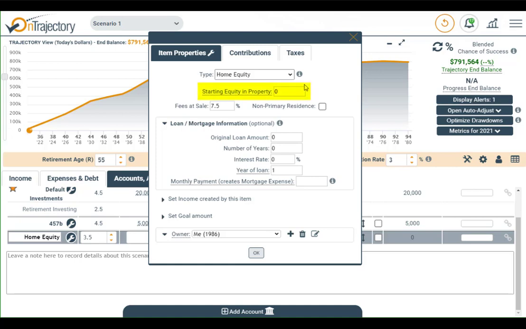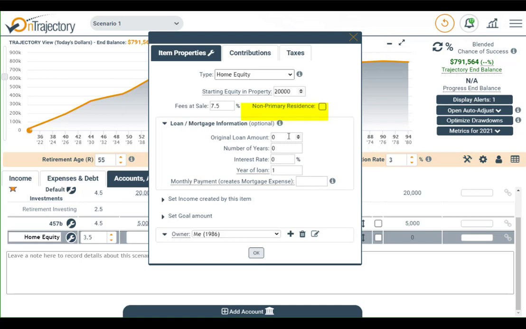This would be the amount of equity we had day one when we purchased the home. For example, if you put down a large down payment, then you have equity in the property right away. Fees at sale represents your expected closing costs when you sell the property. And this checkbox should be checked if the property is not your primary residence. There are tax benefits when you sell your primary residence that do not apply to rental or vacation properties.